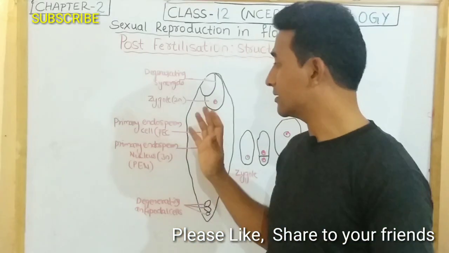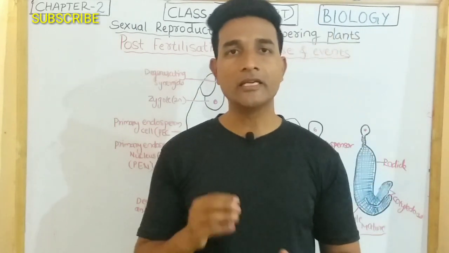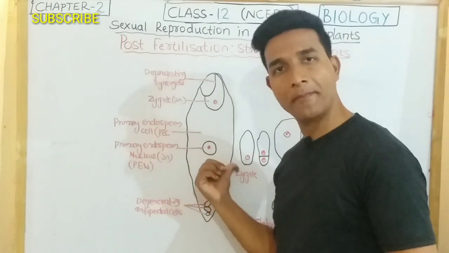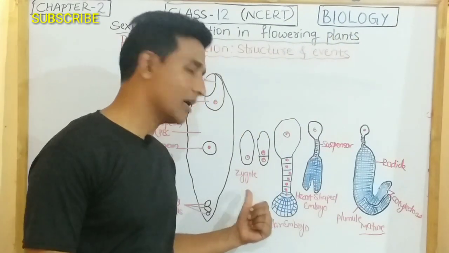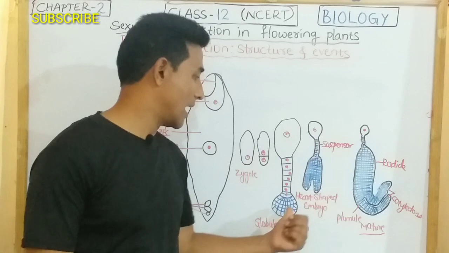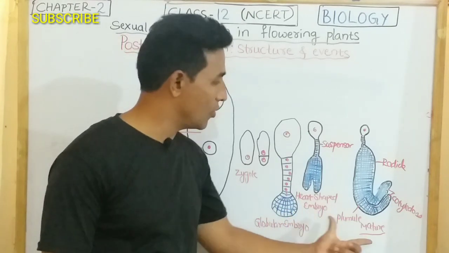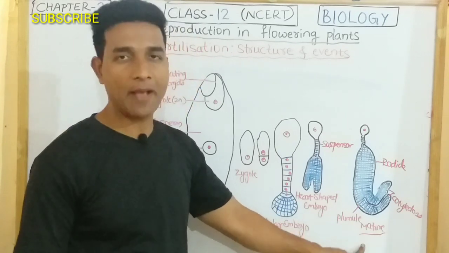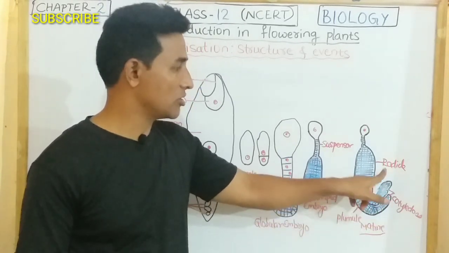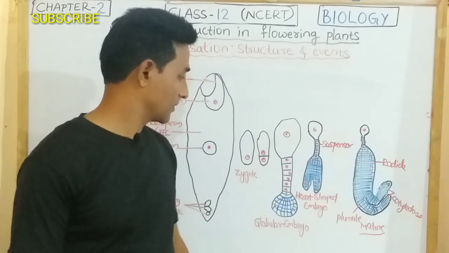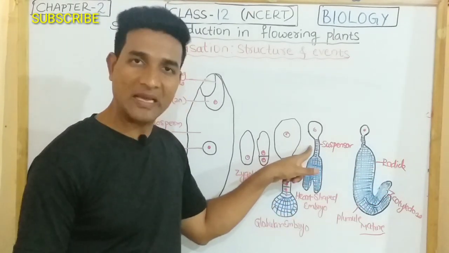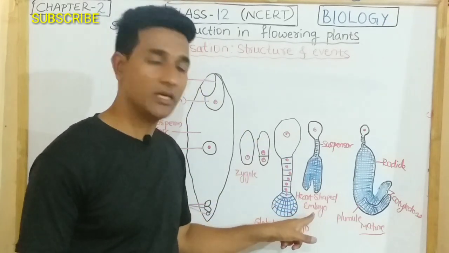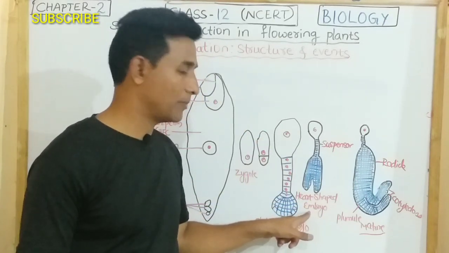In most dicots, embryogeny includes the stages where the zygote gives rise to proembryo, and the proembryo becomes globular embryo, and finally heart-shaped embryo, and then at the end it produces a mature embryo which has two cotyledons and a radicle. And you can see here there is a suspensor which gets elongated and then reaches the endosperm for the nutrition for the developing embryo.